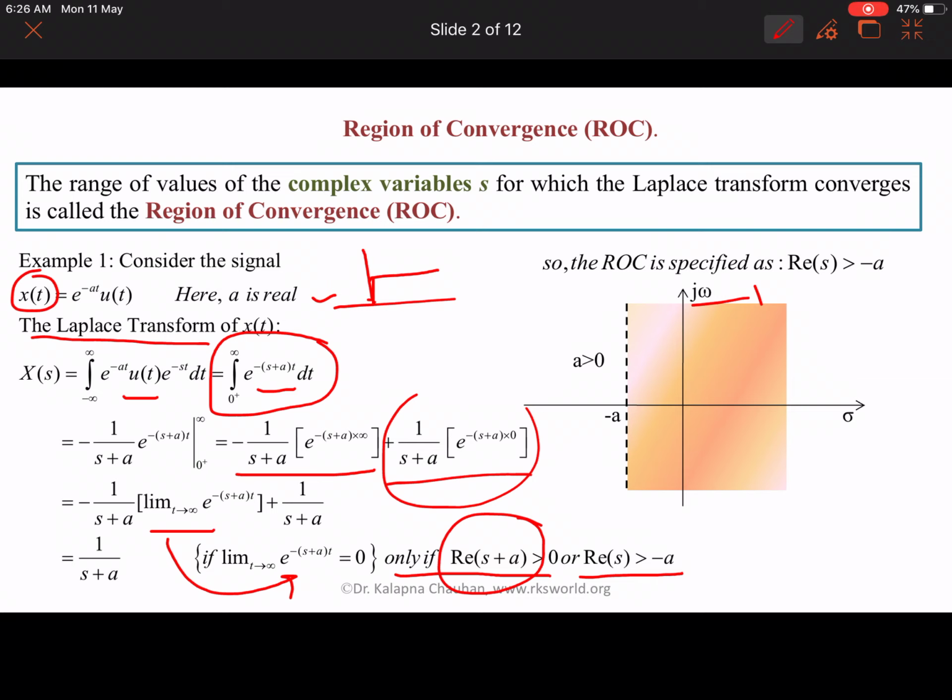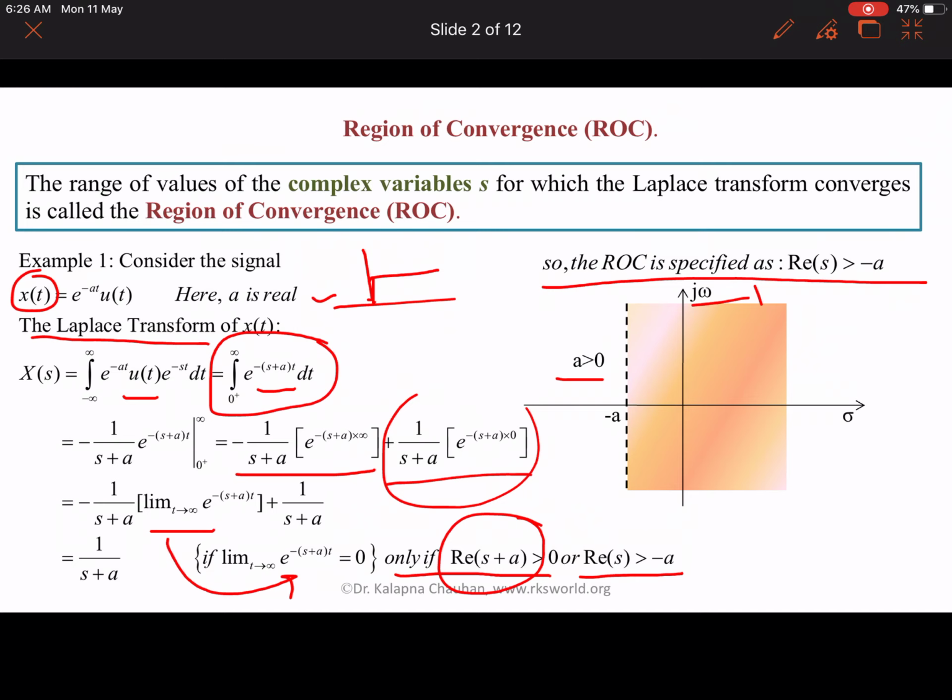The ROC is specified as real part of s greater than minus a. That means the area from minus a to the right hand side is the region of convergence, as shown in the highlighted area. Here a is greater than 0.